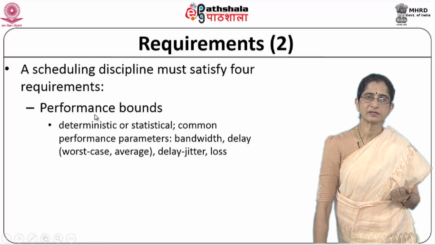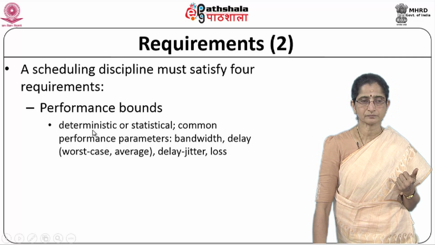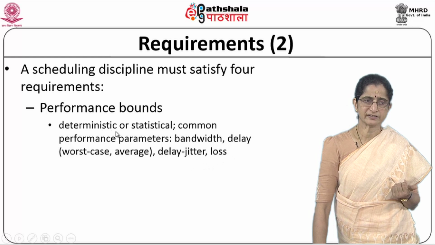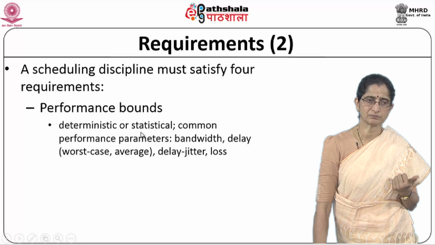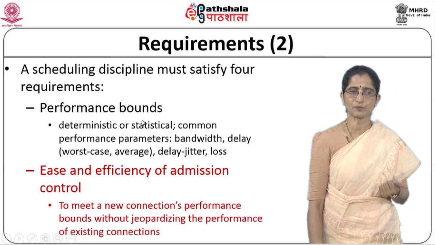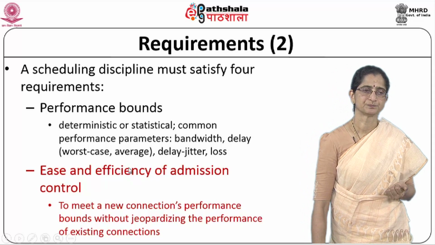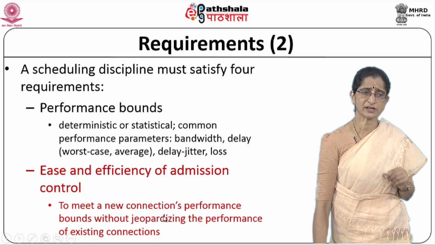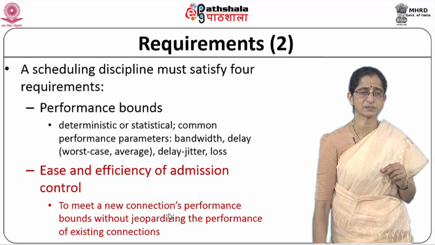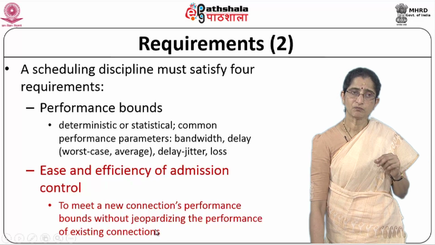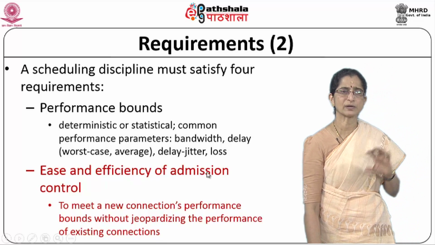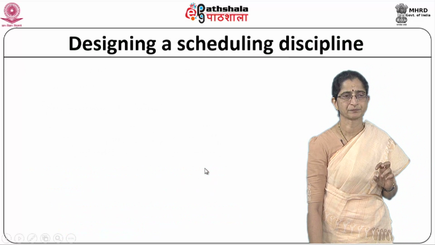Another requirement is performance bounds. These are your common performance parameters of bandwidth, delay, jitter, loss and so on. Depending on either deterministic or statistical bounds, we need to make sure that the scheduling discipline guarantees those performance bounds. Another is ease and efficiency of admission control. That is, when a new connection is to be admitted, you have to make sure that you are able to meet the new connection's performance requirements and bounds without affecting the performance of existing connections. So, broadly these are 4 requirements for a scheduling discipline.